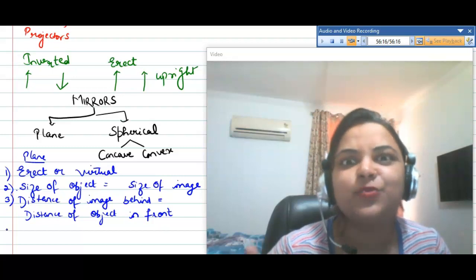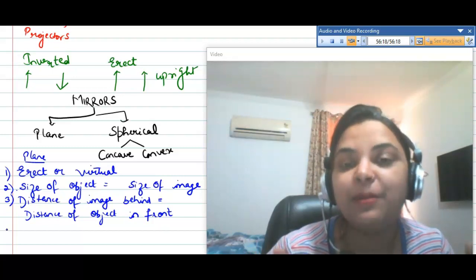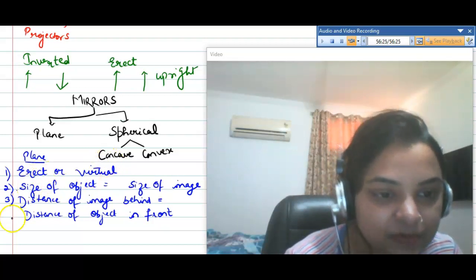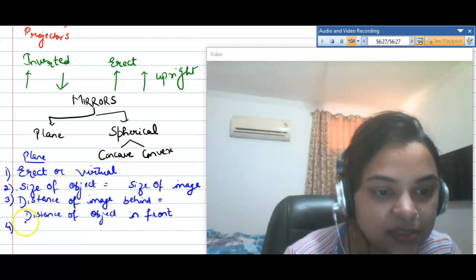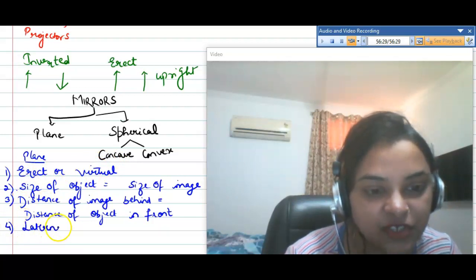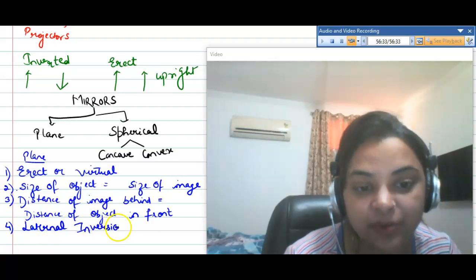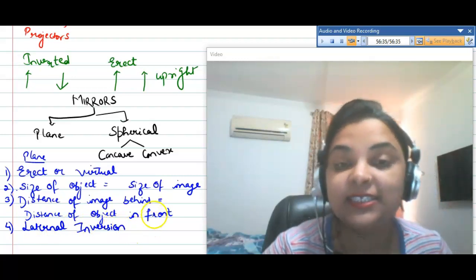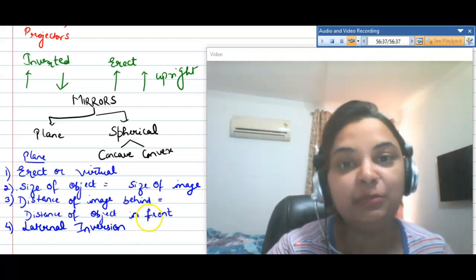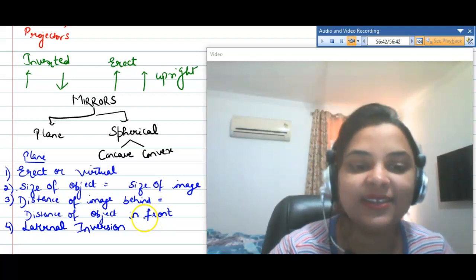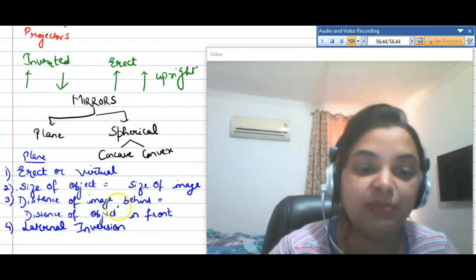So it is just vice versa. That property of the plane mirror is known as lateral inversion. So write it down: lateral inversion. This is a very important property of plane mirror. This only holds for plane mirrors, not for any spherical mirrors. So these are some properties of the plane mirror.